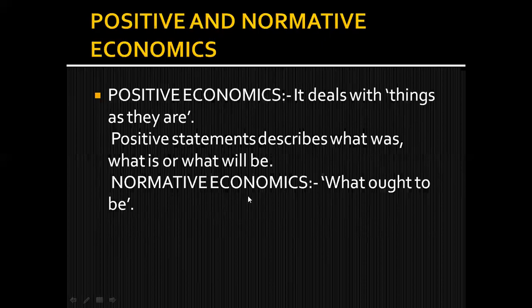And what is normative economics? What ought to be. It means the economics which gives an opinion or a suggestion to solve a particular problem. For example, in China they decided on a one child policy, that only one child would be allowed, to decrease the population. If we are studying the solution of a particular problem, that is normative. But if we are studying the problem, what was, what is, and what will be, such statements are part of positive economics.